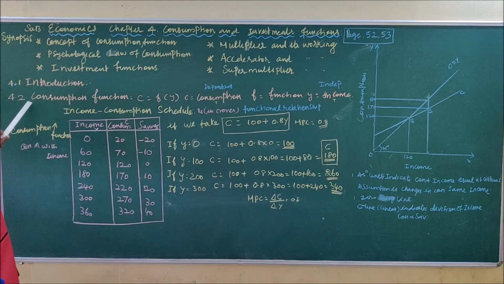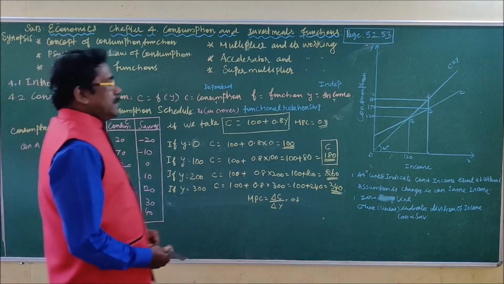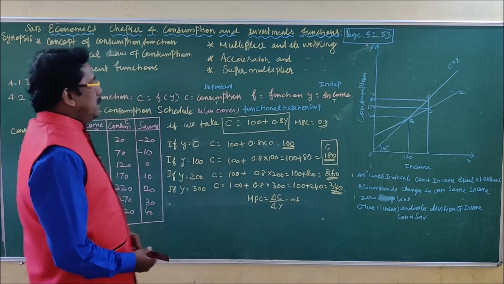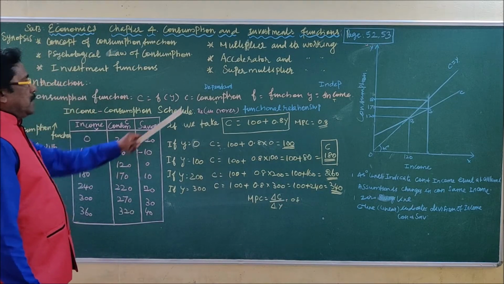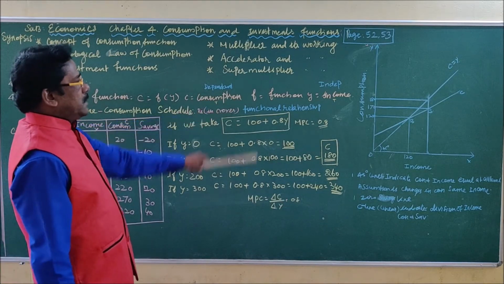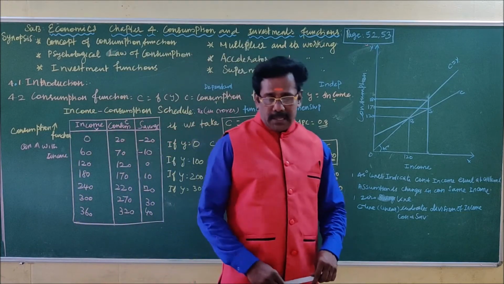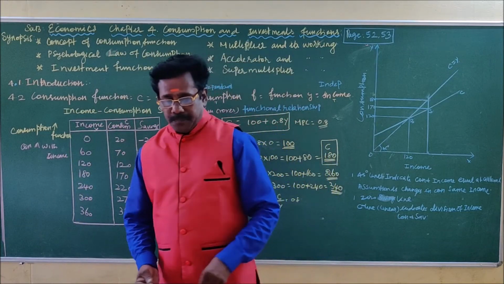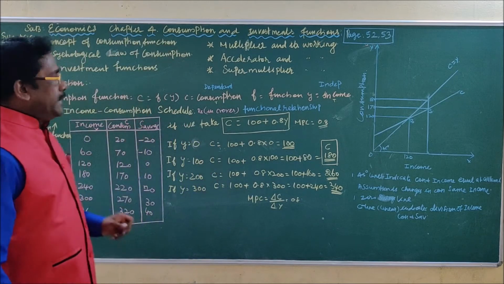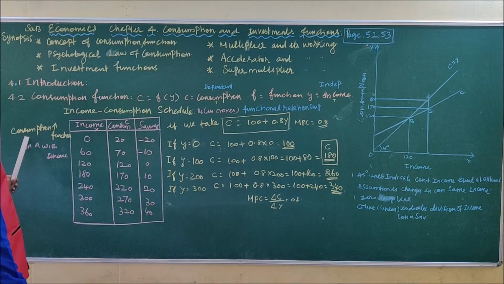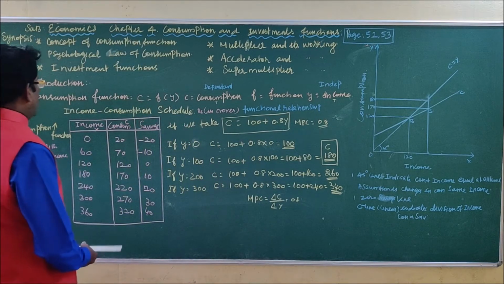Number 2, consumption function. What is meant by consumption function? The consumption function is the relationship between consumption and income. It is also an increasing function.